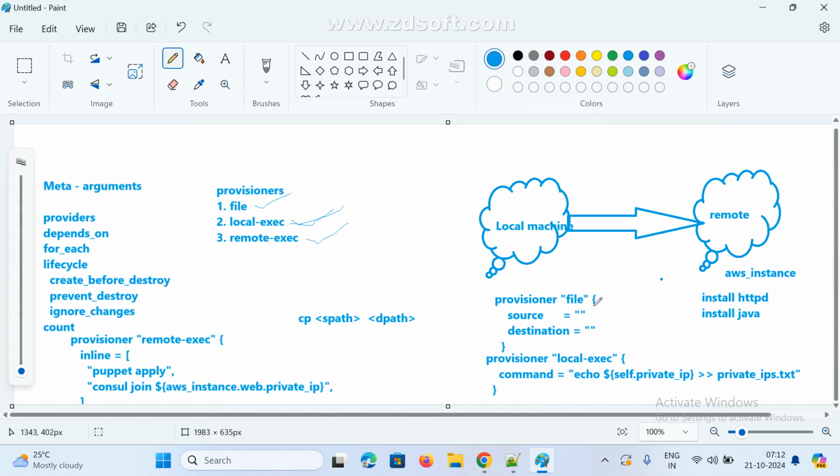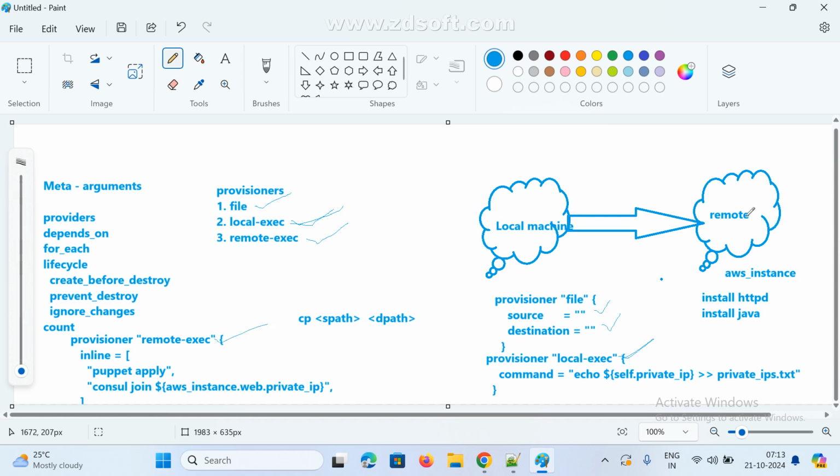File means if you want to copy files, source and destination, this is the path. For source and destination, they go for file provisioner. After the resource is created, I want to get some information, and I want to save this resource information on my local machine. In that case we go for local exec. After the resource is created, I want to execute some script, install some package, do something. In that case we go for remote exec.